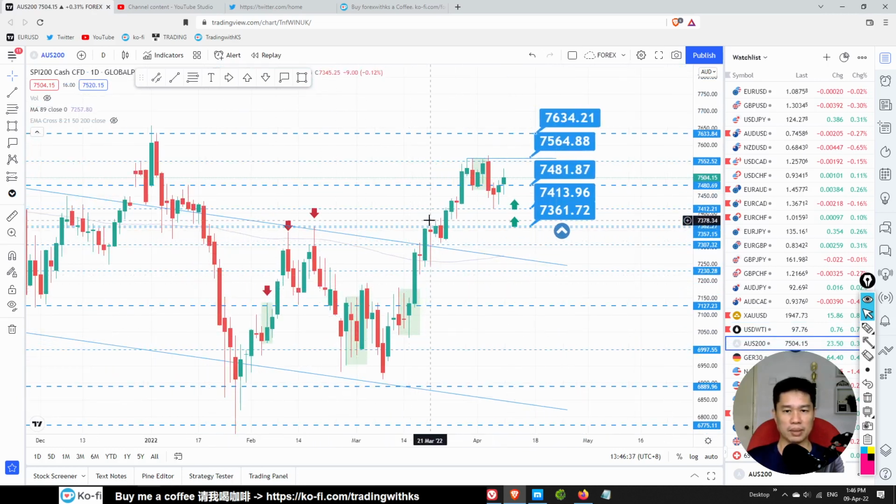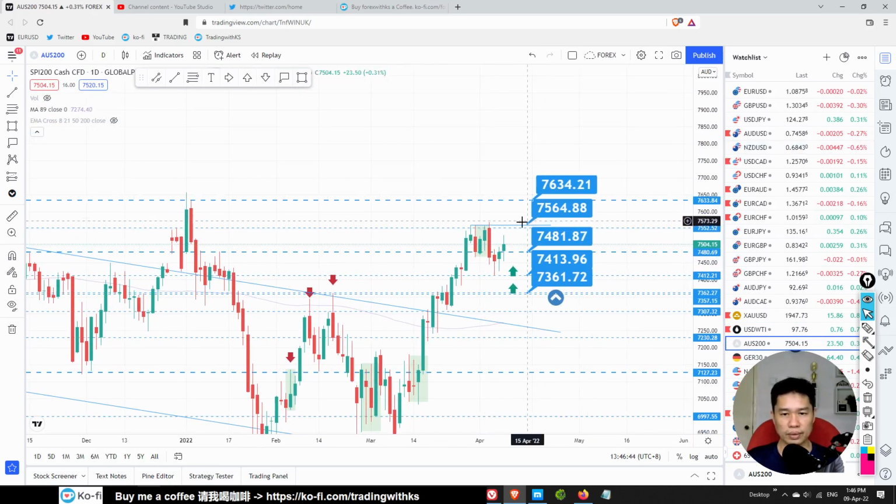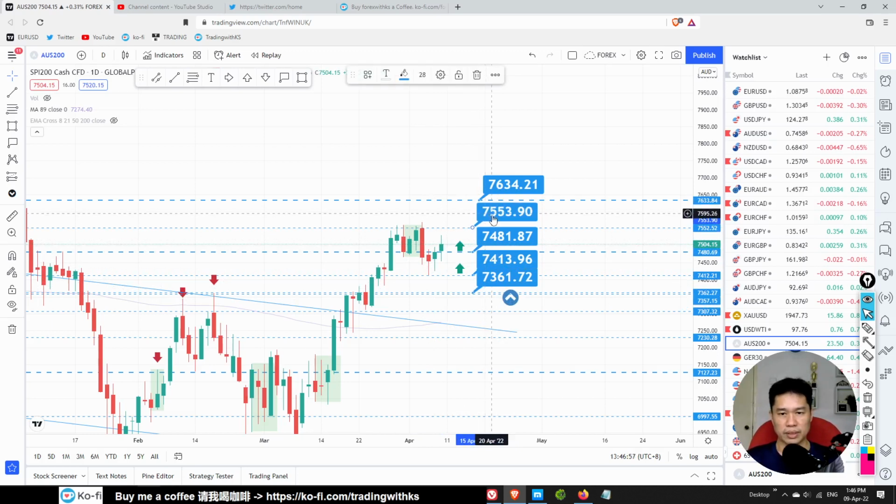SPI, we got a double bottom, possible, looks like double bottom. So looks like SPI is going up. So there is a possible buy trade over here, the 2 pin bar over here, right? So there is a possible buy trade over here towards 7553 or 7634.